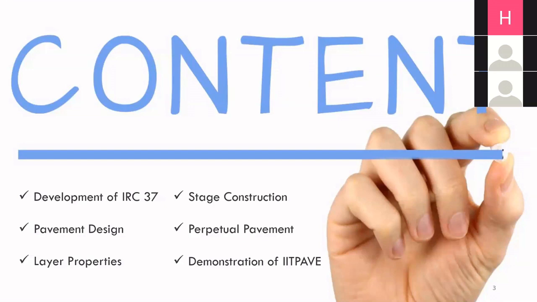We will talk about perpetual pavement, which is again a very interesting area. And then at last, I would like to spend maybe half an hour with you on a demonstration of IIT Pave, using an example which we will take. We will look at how IIT Pave actually works, which is a tool to find out the stresses and strains at different locations in a flexible pavement using the layered theory or the linear elastic theory.